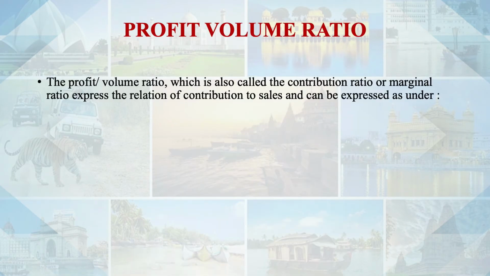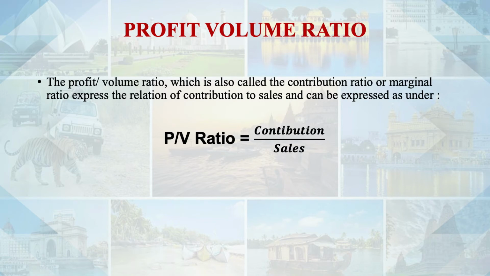Profit volume ratio, this is another terminology that we use. Profit volume ratio actually talks about what proportion of sale is contribution. So the formula is simple: contribution divided by sales. If we take per unit, then we should take contribution per unit divided by sales per unit. If we take in total, then we should take total contribution divided by sales.